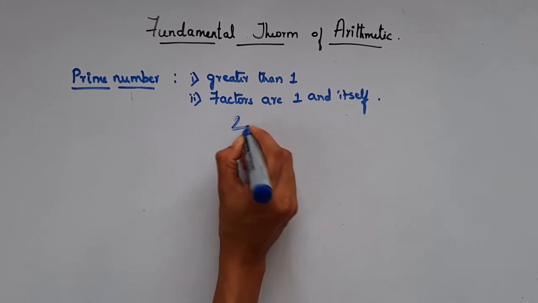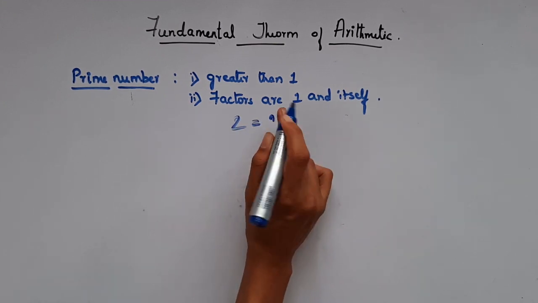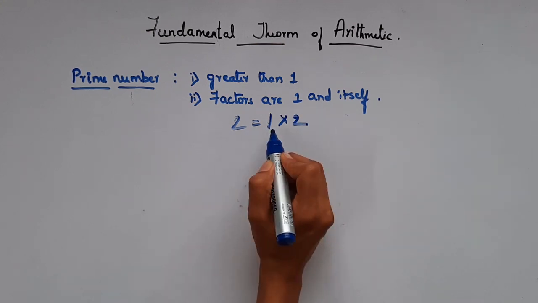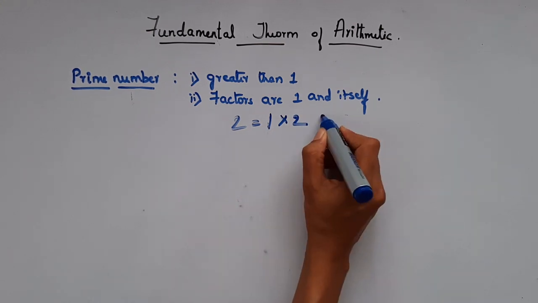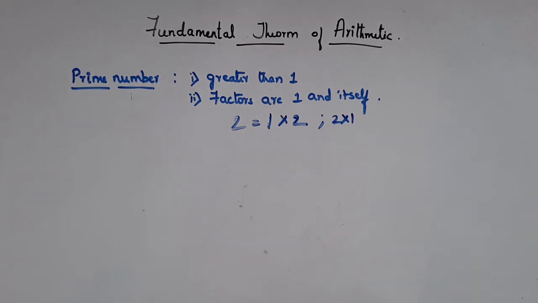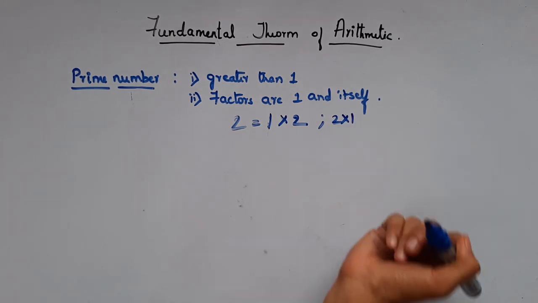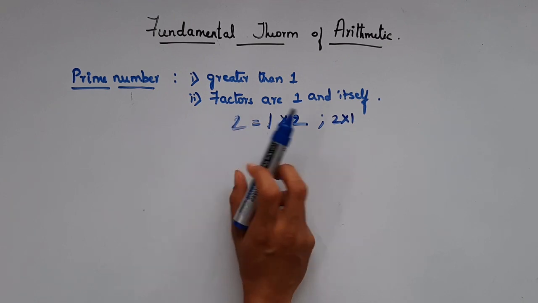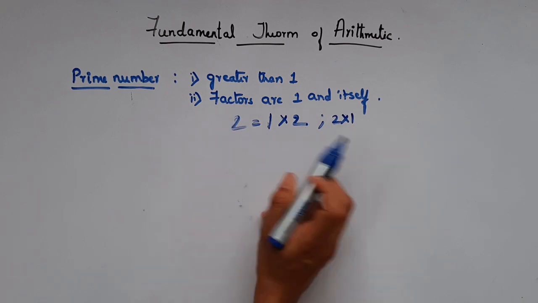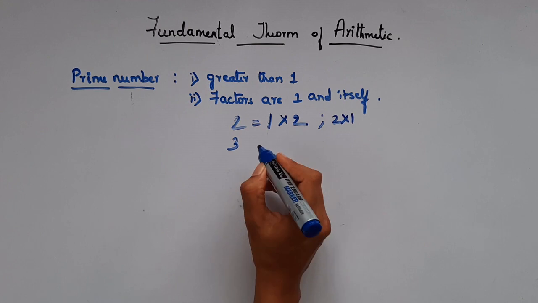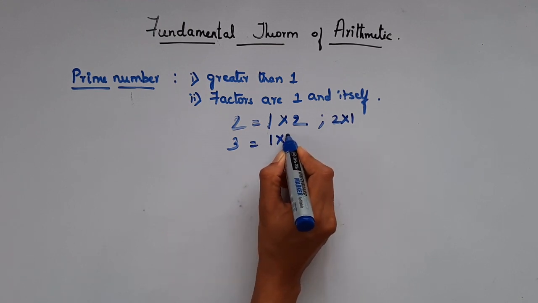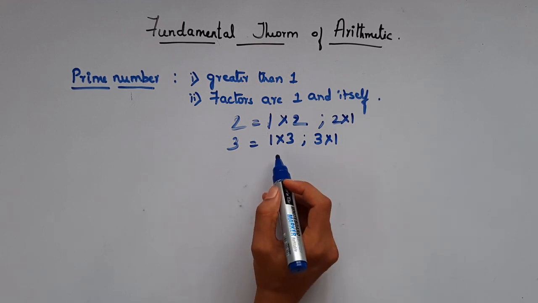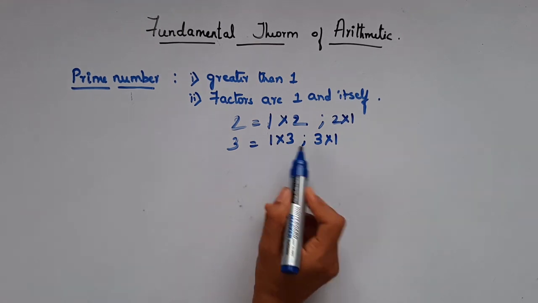So 2 can be written as 1 into 2. So the factors of 2 are 1 and 2. It can also be written as 2 into 1. This is one and the same, right? So the factors are 2 and 1. So it's greater than 1 plus the factors are 1 and itself. That is 2. Now 3. 3 can be written as 1 into 3. It can also be written as 3 into 1. Here also the factors are 1 and itself.